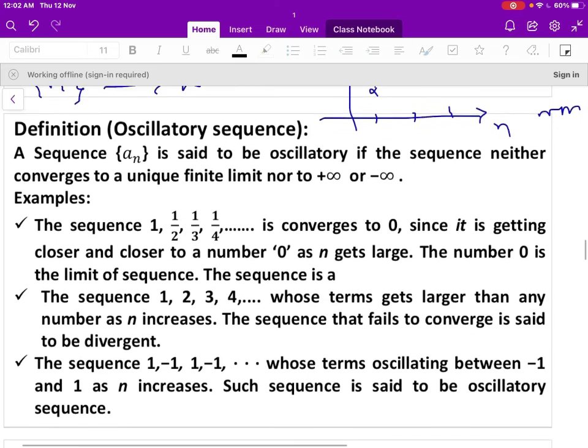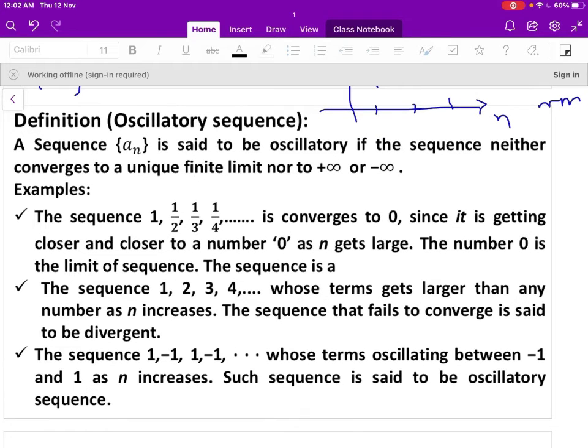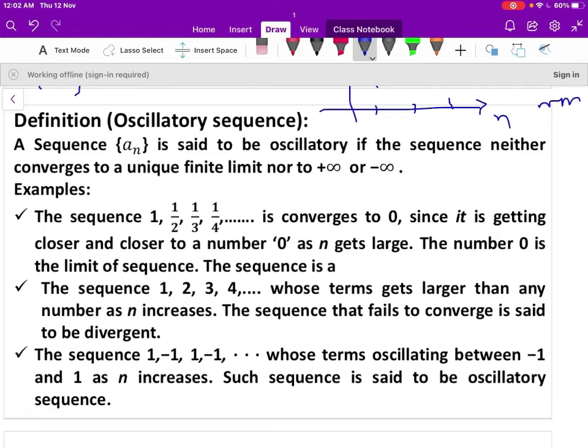Now let us move to the definition of the oscillatory sequence. A sequence a_n is said to be oscillatory if the sequence neither converges to a unique finite limit nor to plus infinity or minus infinity. It means that if the sequence is oscillatory, it oscillates between finite limit points minus L to plus L, or it oscillates between plus infinity and minus infinity.